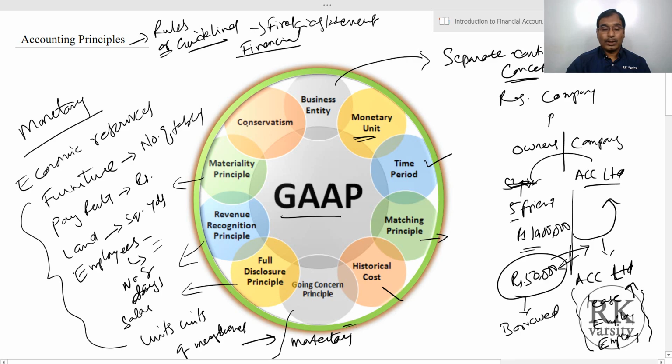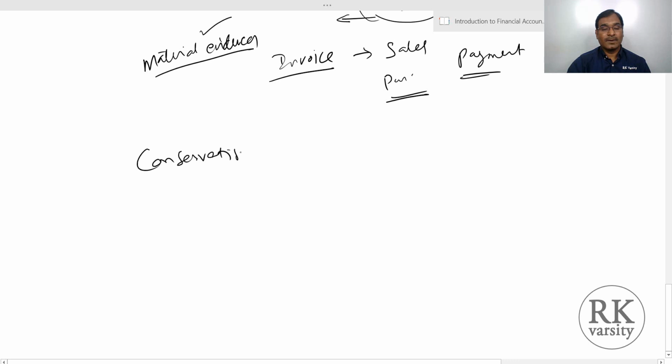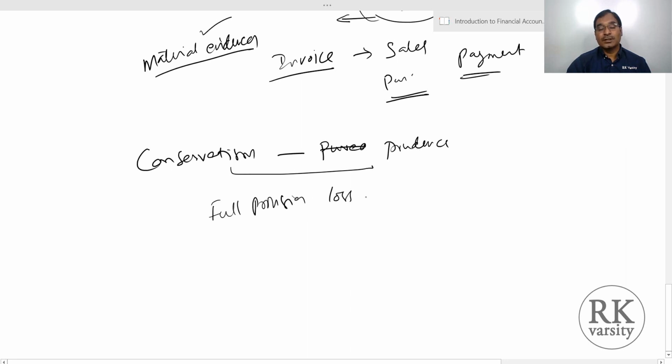And the final one is the concept of conservatism. Conservatism is sometimes also called the concept of prudence. This concept tells that in a business, when you are recording your transactions, you have to provide full provision for losses or payments. And when you are supposed to receive money, then you have to create a provision, or you can estimate a lesser amount.